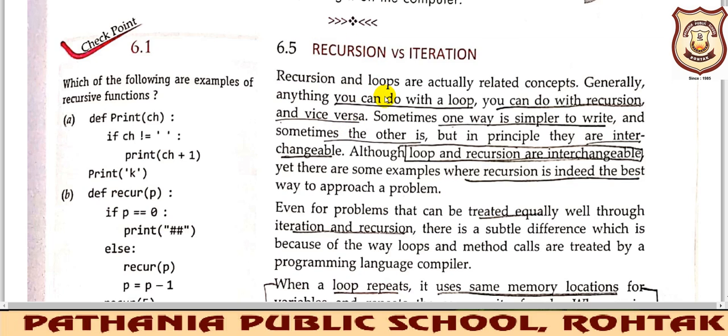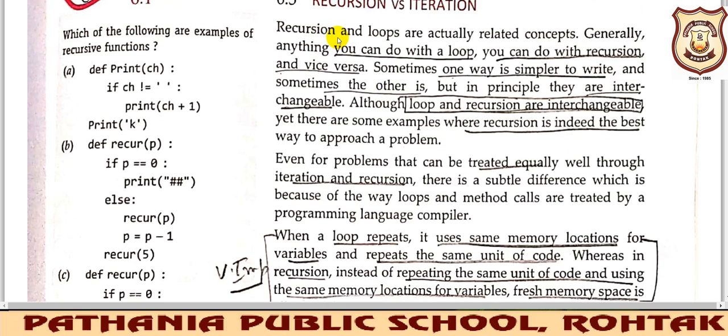We will be doing a comparison between recursion and iteration. I'll be reading out these sentences because they are very meaningful sentences. We must read every line of it. Recursion and looping are actually related concepts. Generally, anything you do with a loop, you can do with recursion.